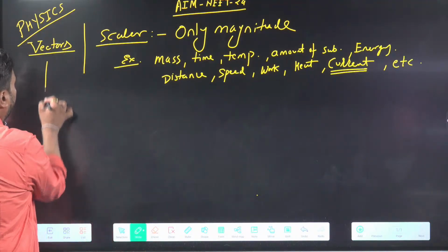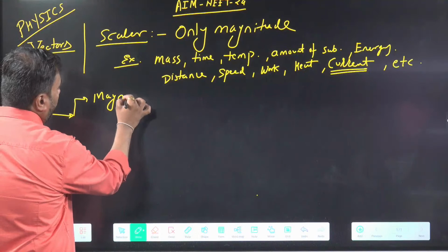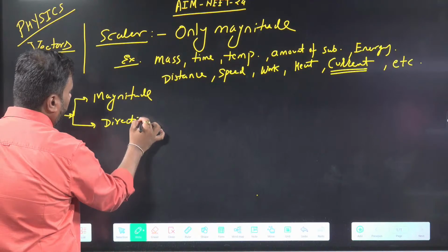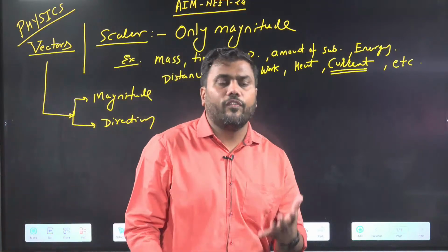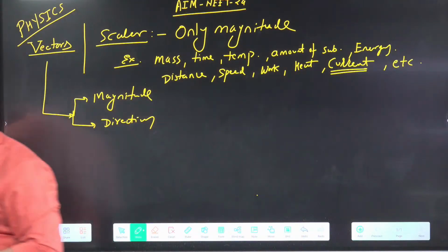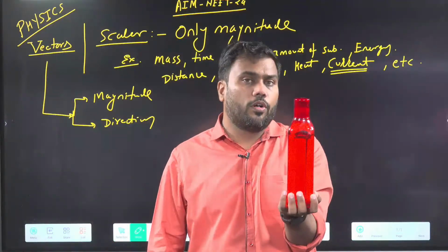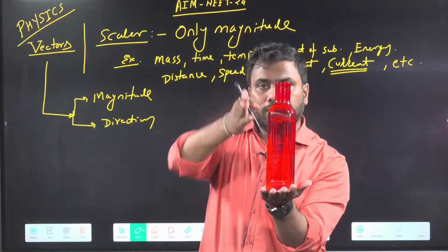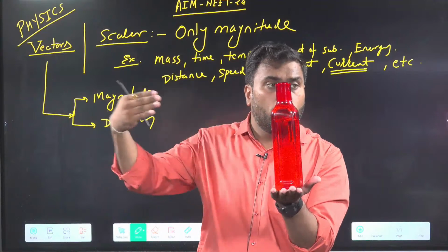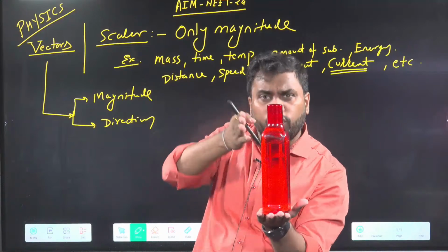But there are some quantities in physics which require both magnitude and direction to completely understand them. If I want to apply a force on a body to move it, suppose I have something here. Let's say we are talking about this water bottle. I want to push this water bottle towards the camera. So should I apply force in this direction or this direction? I want to push the water bottle towards the camera. So I should apply force towards the camera itself.